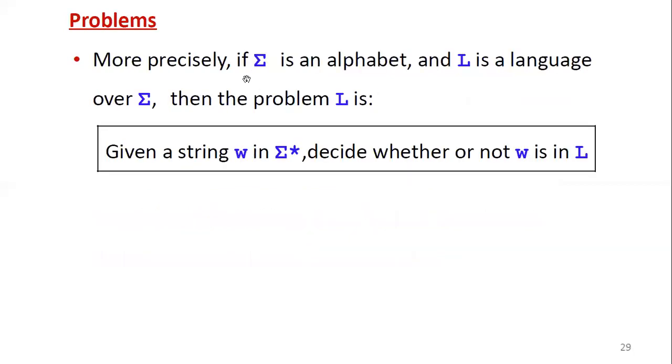More precisely, formally this can be defined as a problem.